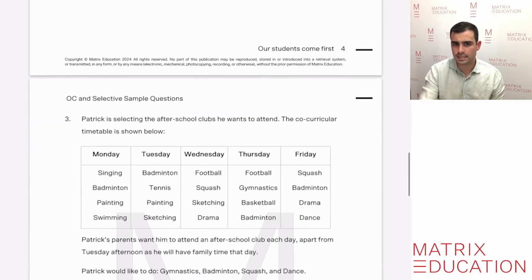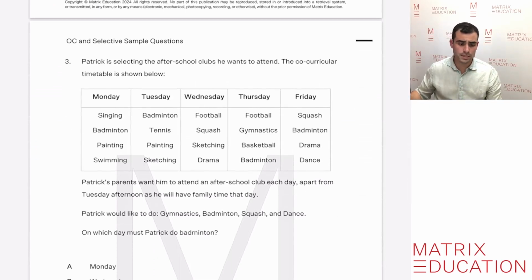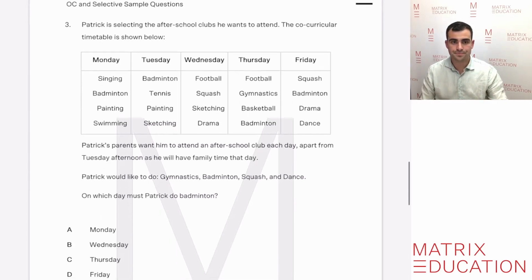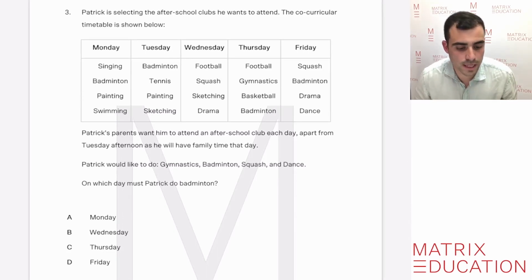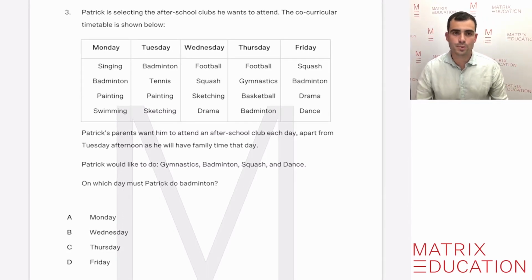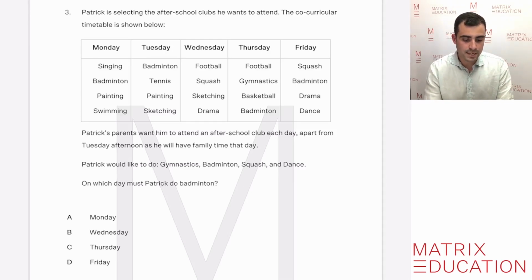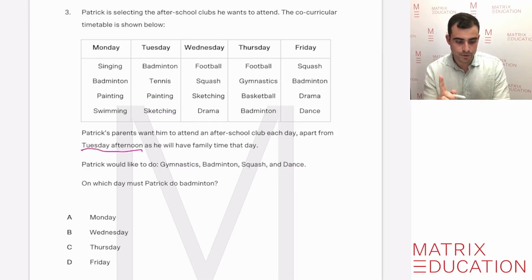Let's go through one more here that might pop up in the OC test. This is an example where you get some information, and we call this finding procedures, and there's a strategy to solve these problems. So let's have a read of the question first, and let's go through how we solve it. It says here, Patrick is selecting the after-school clubs he wants to attend. The co-curricular timetable is shown below throughout Monday to Friday, as you can see. Patrick wants to attend an after-school club each day apart from Tuesday, which is important information because that's family time. So we know that Tuesday is already out.